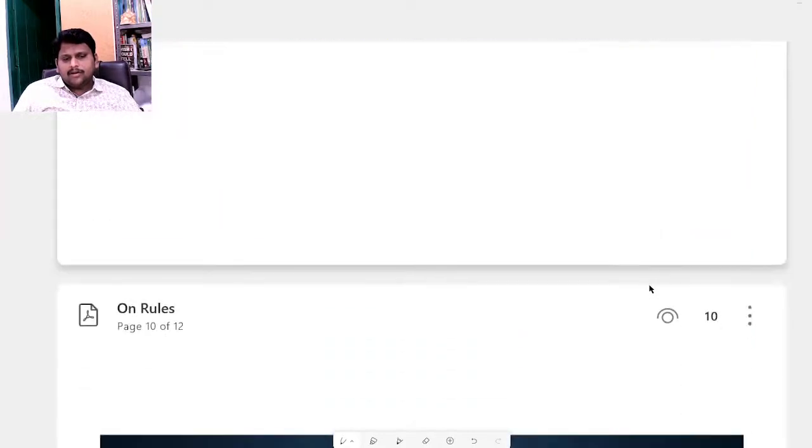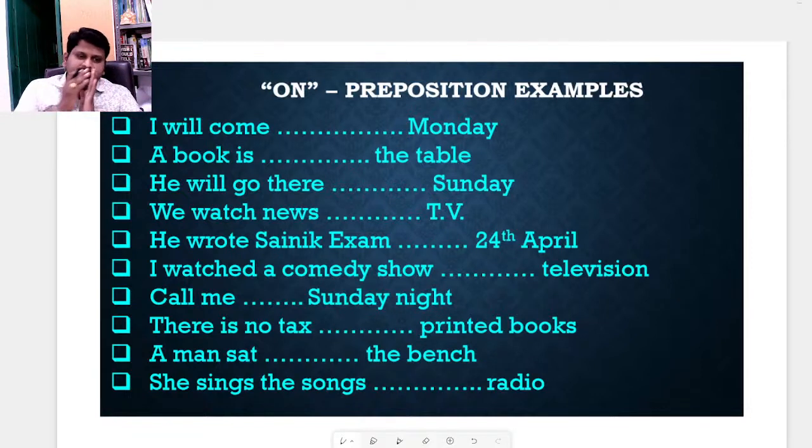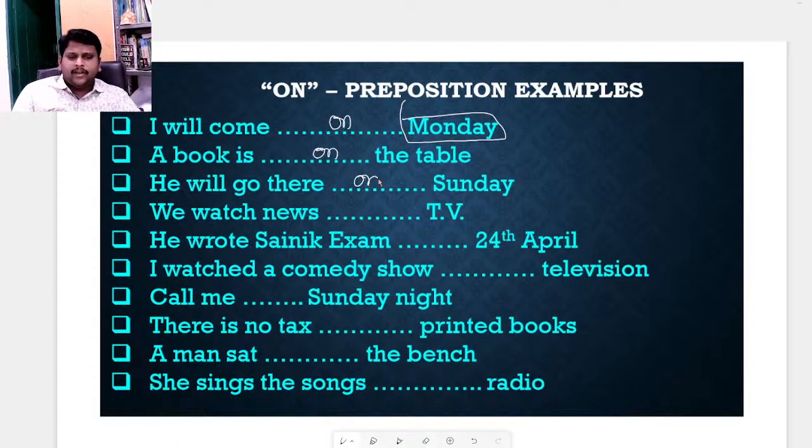Next part in our learning process is examples, how to do the questions in our examination. I will come dash Monday. Monday means day of the week. For day of the week, we need to use on. It's showing position. Sunday, day of the week. For television, TV, radio, we need to use on.